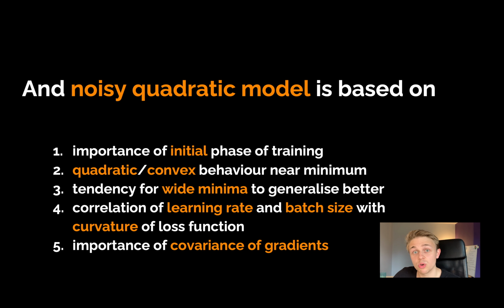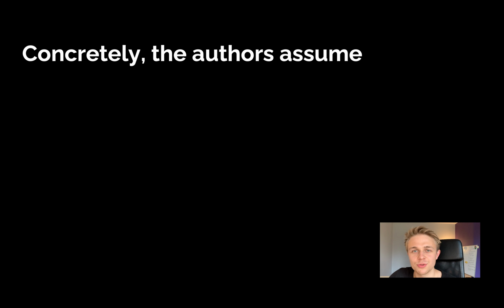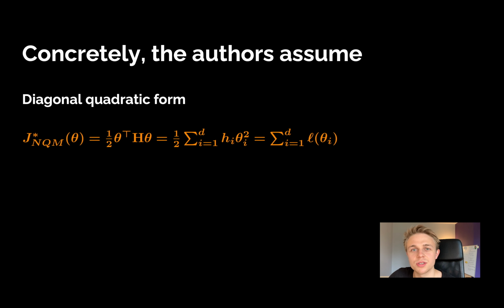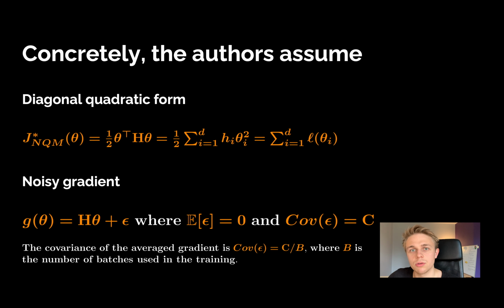And the noisy quadratic model from the title is based on two assumptions: quadratic convex behavior near a minimum and the importance of the covariance of gradients. Concretely, the authors assume that the function being optimized is a diagonal quadratic form and that the gradient has additive noise with mean 0 and covariance C. But to simulate how the batch size works, the authors divide the covariance by b, and this makes the covariance equal to C over b.